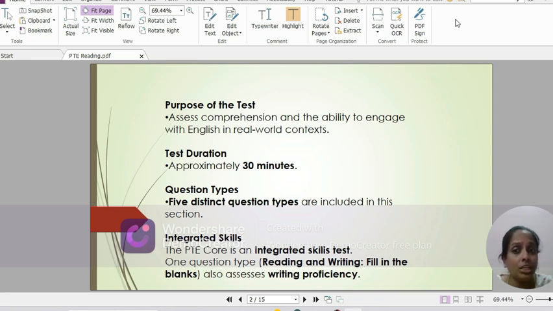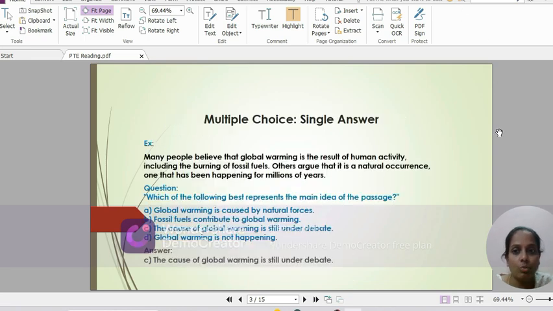Now, because the PTE Core is an integrated skill test, one of the question types, reading and writing fill in the blanks, is also designed to evaluate your writing proficiency. So let's start with our first question type, multiple choice and single answer.